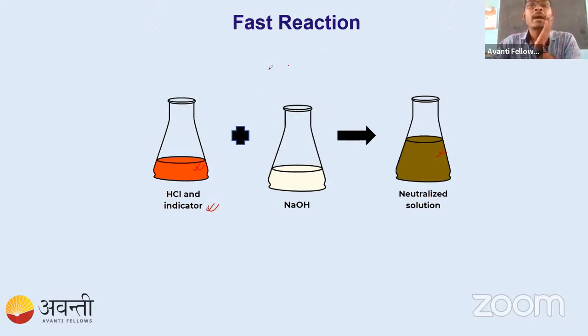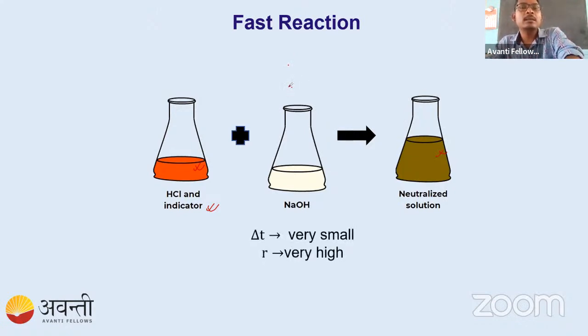Some ionic reactions are also fast reactions. So why is this called a fast reaction? Because it doesn't delay. It takes too little time for the reaction to occur. That is why this is called a fast reaction. You can also take the example of acid-base reactions, they are fast reactions.